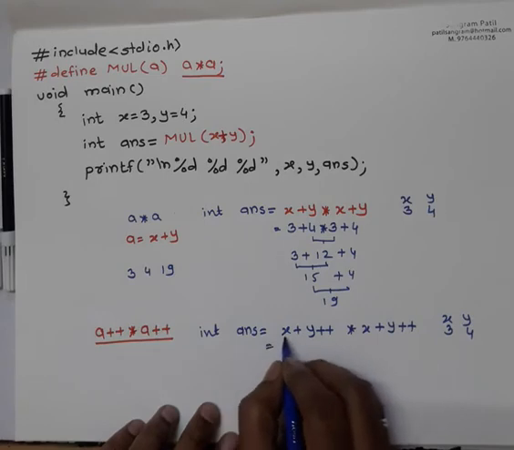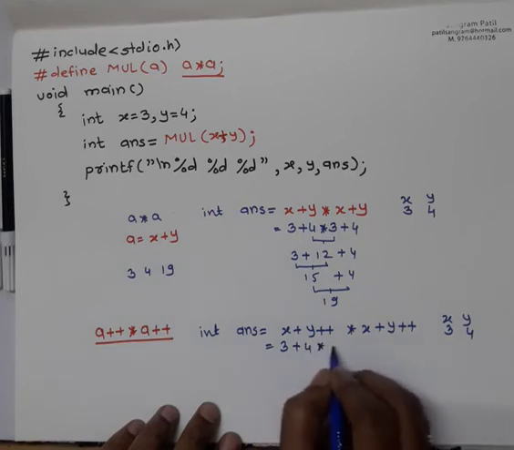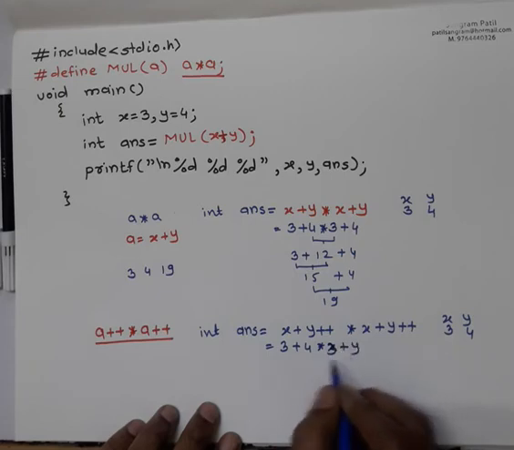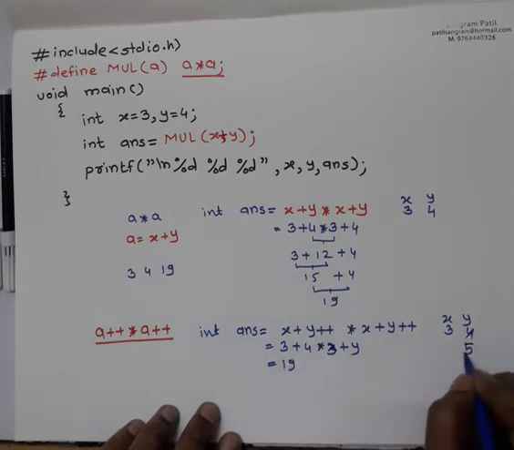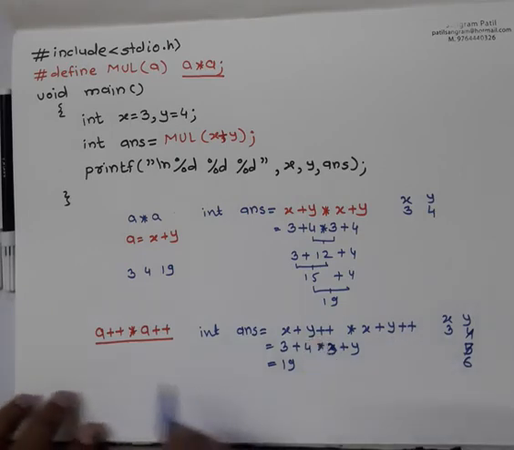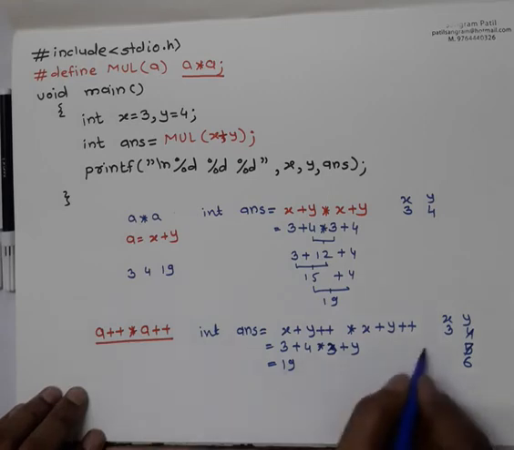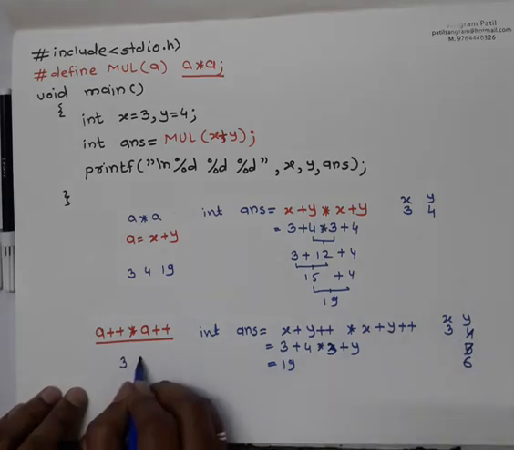So this will remain as 19, but it will increment the value of y two times, because of this first time and because of this second time. So now this will give you x as 3, y as 6, and answer as 19.